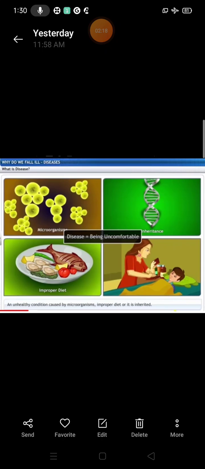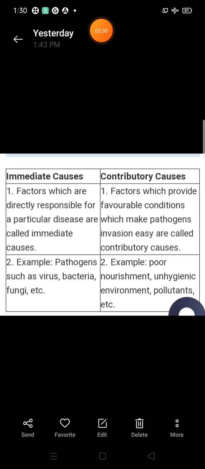Next, what are the causes of a disease? Causes of disease can be classified as immediate causes and contributory causes. First, immediate causes. The factors which are directly responsible for a particular disease are called immediate causes. For example, pathogens such as viruses, bacteria, fungi, etc. are responsible for immediate causes.